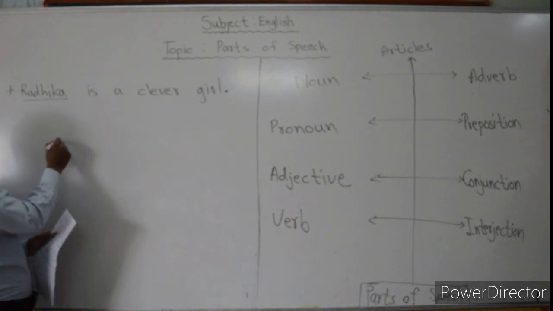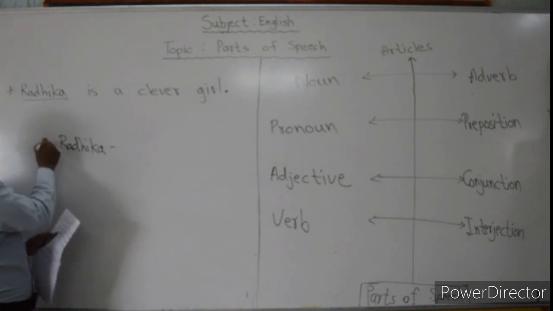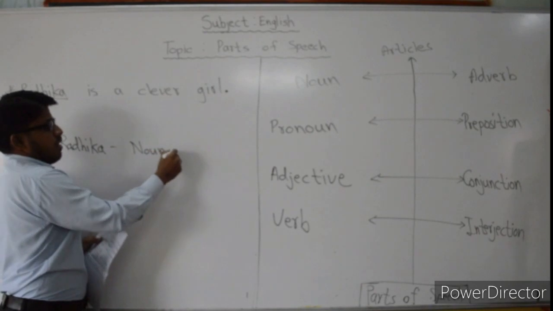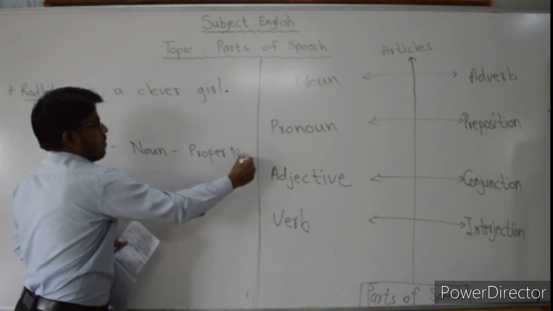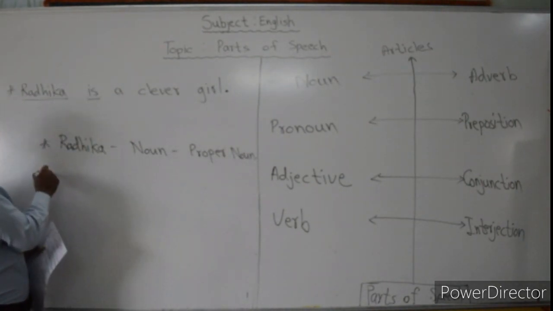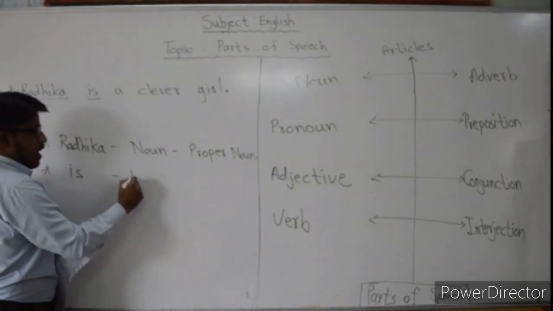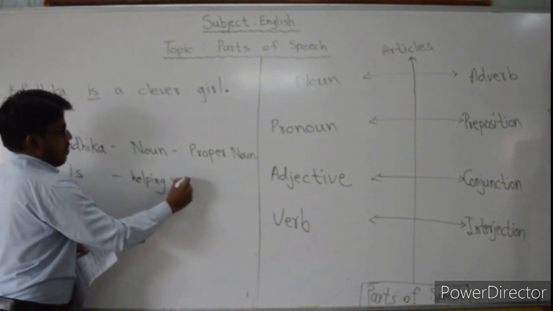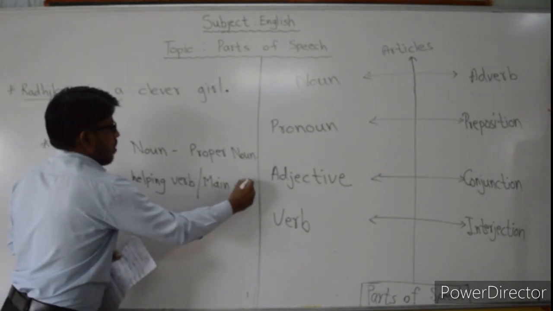What is the Radhika? As per the parts of speech, Radhika is a noun. Okay, but which noun? That is the proper noun. Then second, is. What is the is? As per the parts of speech, is a helping verb. Or we can call it main verb.